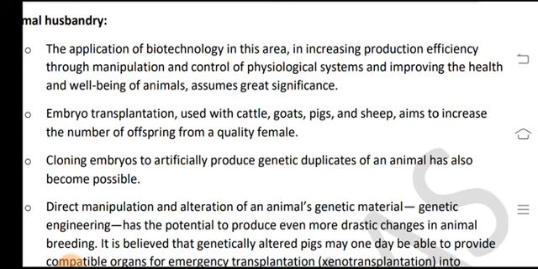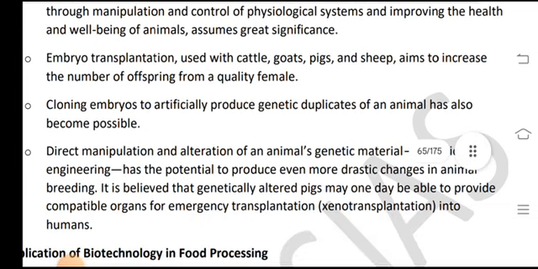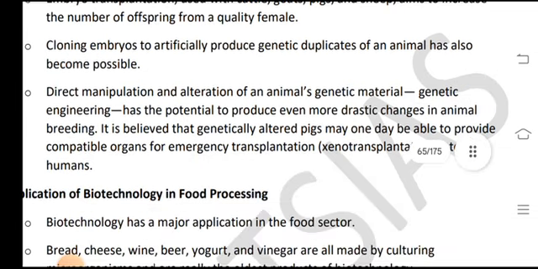Embryo transplantation is used in cattle, goats, pigs and sheep, and aims to increase the number of offspring from high quality females. Cloning embryos to artificially produce genetic duplicates of animals has also become possible, as has direct manipulation and alteration of the animals' genetic material.